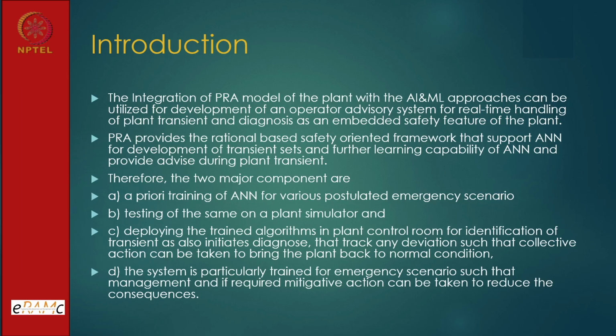There are two major components here: a prior training of the ANN on postulated emergency scenarios, and testing of the same in a plant simulator. This is a very good facility that has been there in the plants, so that if I have developed something, I can test it on a simulator. Of course, a simulator is a model of the plant, it is not the plant. But then you have come one stage closer to the real time behavior of the system,